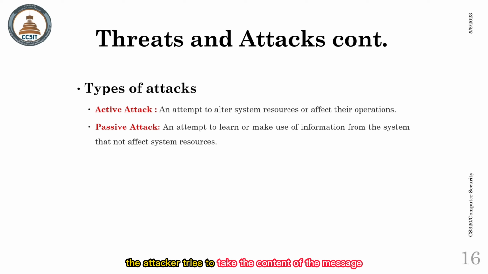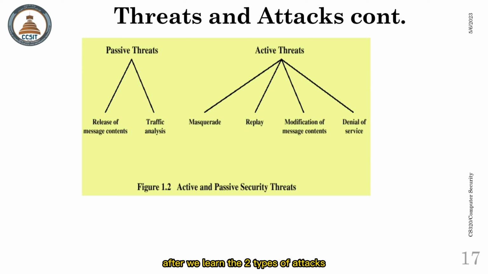In this type, the attacker tries to take the content of the message that is being sent and store it or make copies of it. And this type mainly affects the confidentiality. Also, since it is a passive attack, it is harder to spot. After we learned the two types of attacks, which are passive attacks and active attacks, now let's have a look at examples of each type of them.